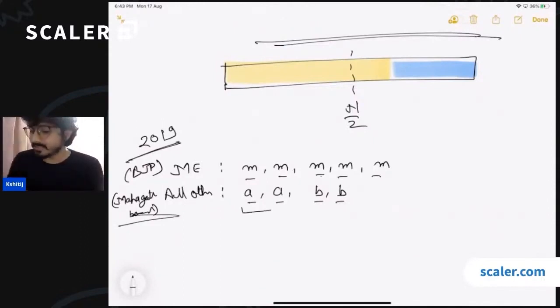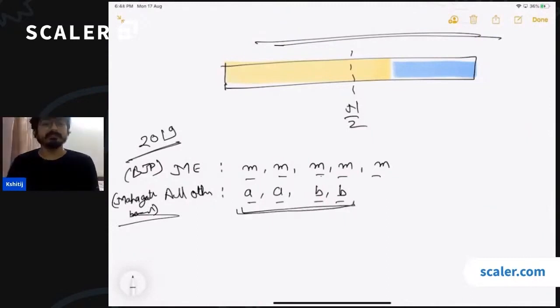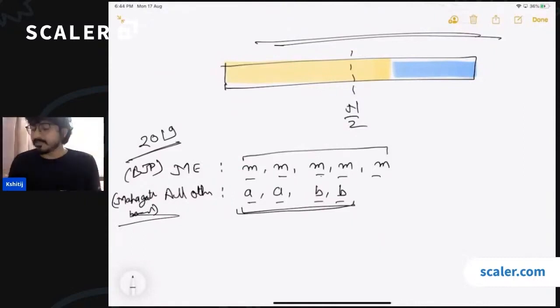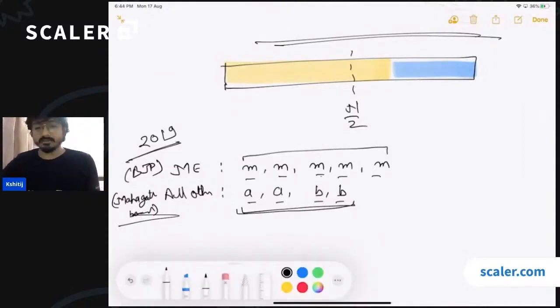So you can just assume that these are the constituencies won by the Mahagathbandhan, and these are the constituencies won by BJP. Now, if the election commission says that 2 of these constituencies are being disqualified, there has been some cheating in 2 of these constituencies, so we are removing the results. We are not counting the results of these 2 constituencies.